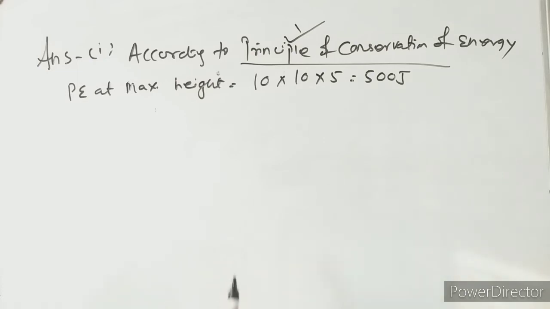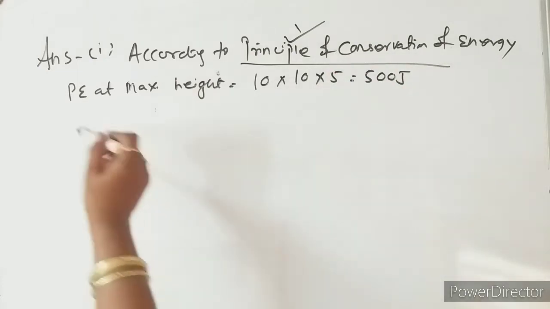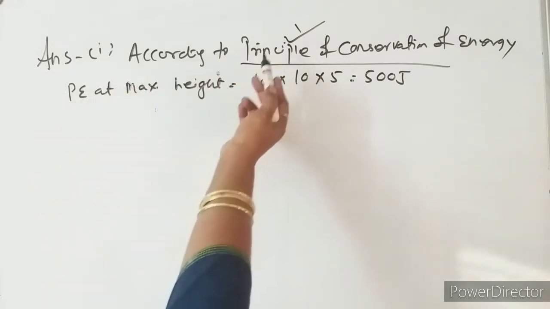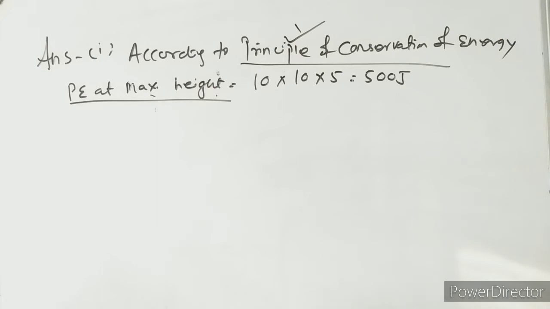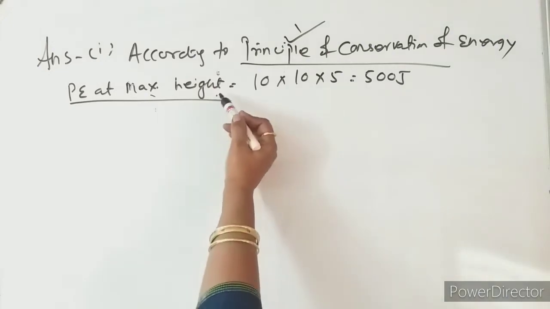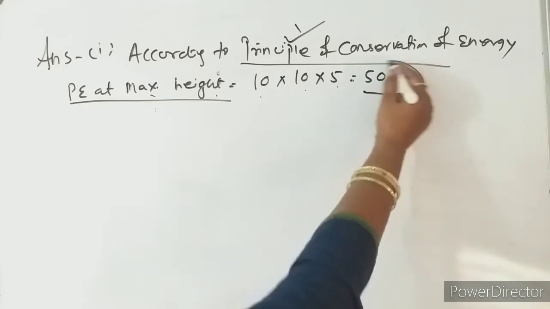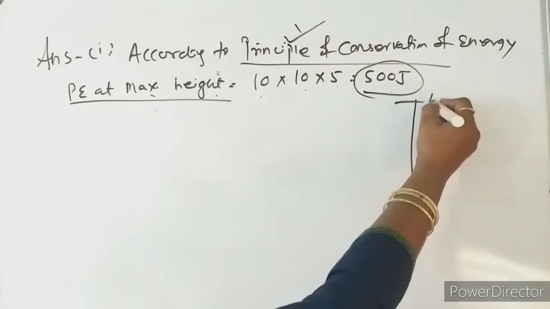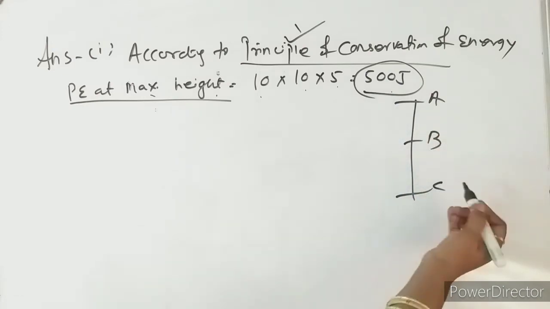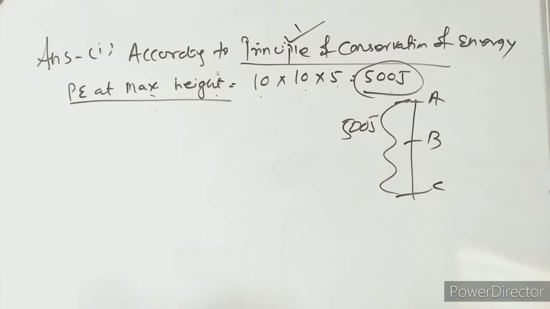Okay, so according to this principle of conservation of energy, at 2 meter, whatever will be the potential energy at the maximum height. So potential energy at maximum height, what will it be? 10 into 10 into 5, so 500 joule. So now it is concluded that let it be position A, let it be position B, let it be position C, wherever it may be, this one is only 500 joule.